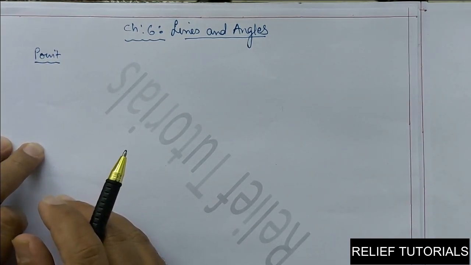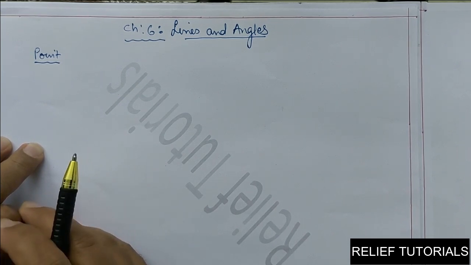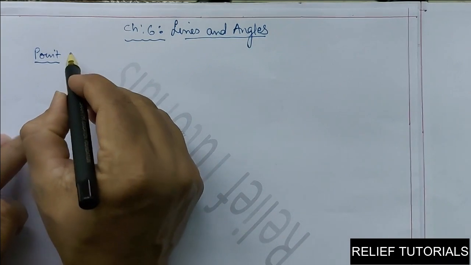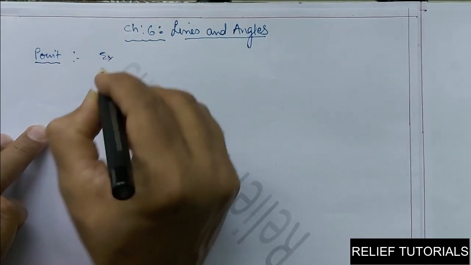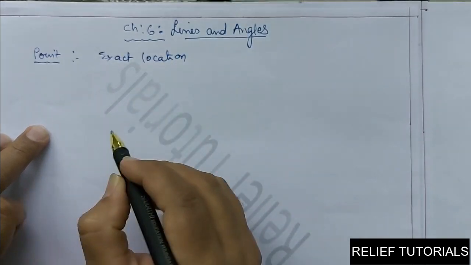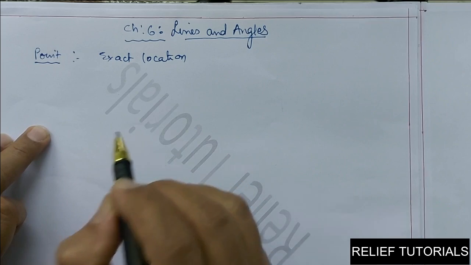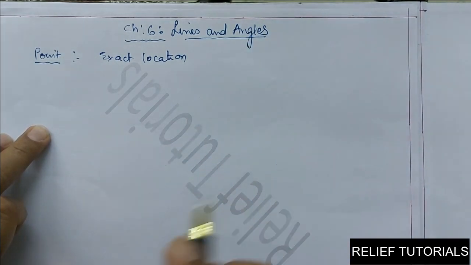Actually, point is an undefined term. You cannot define this point. But actually, point is an exact location, and it is represented by a fine dot made by a sharp pencil on a white sheet.